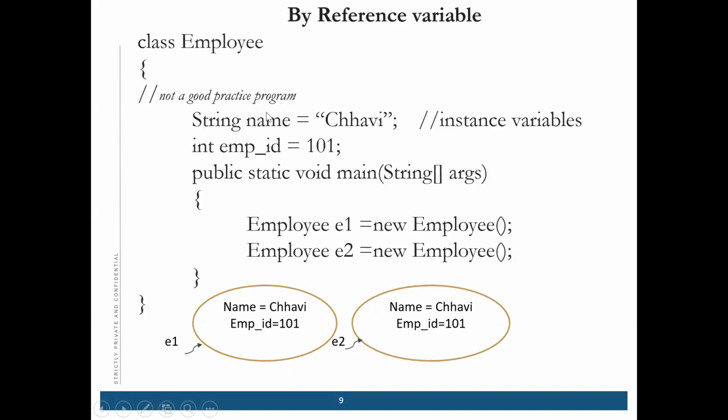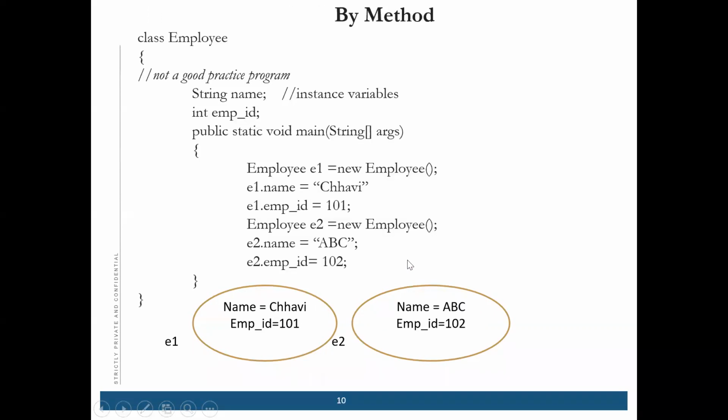Suppose I'm assigning this name as Chavi, employee ID as 101, and then giving the values to these objects. For E1.name I have written Chavi, and E1.employee ID I have written 101.